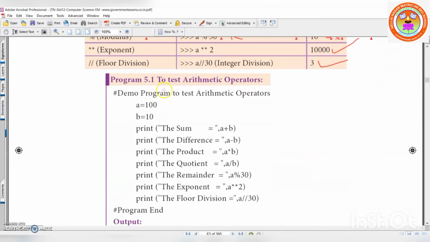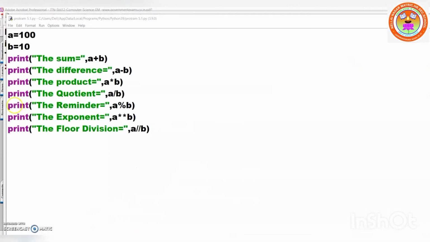One example they had given. A is equal to 100, B is equal to 10. Print the sum A plus B, difference A minus B, all these things, right? We will see this in Python, okay? Now see the program. Same program I typed. A is equal to 100, B is equal to 10. The sum A plus B, difference A minus B, product A into B, and the quotient A divided by B, and the remainder A modulus B, exponent.